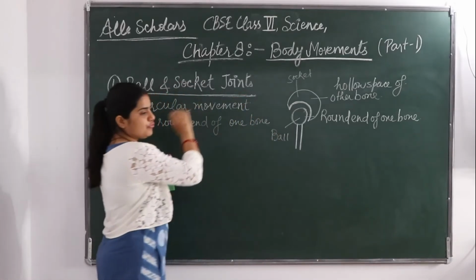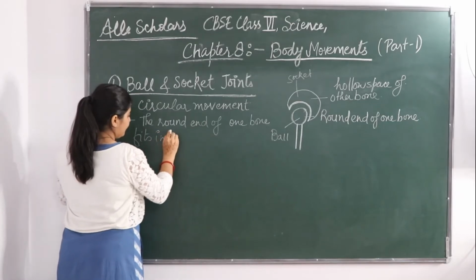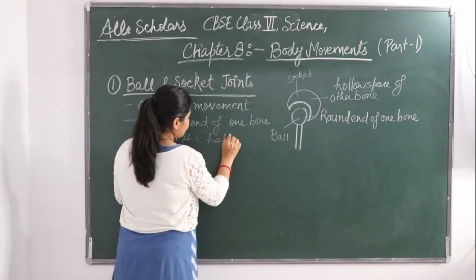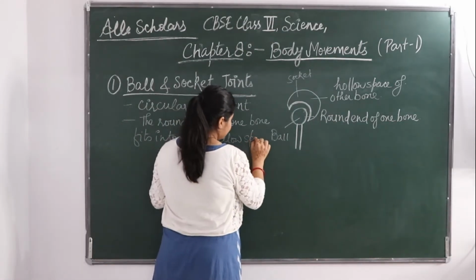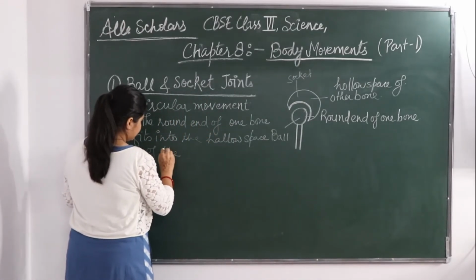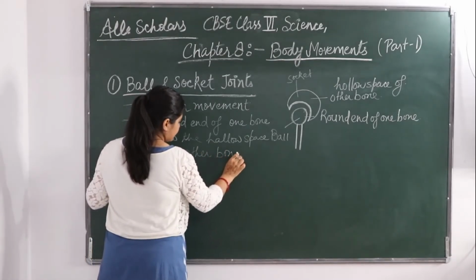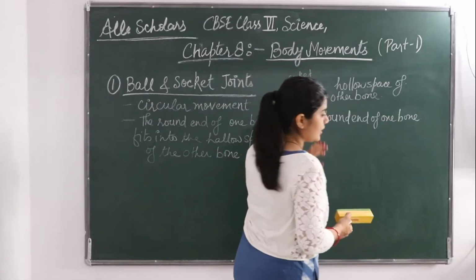It is going to fit into the hollow space of the other bone. Okay, so this one is the hollow space of other bone.